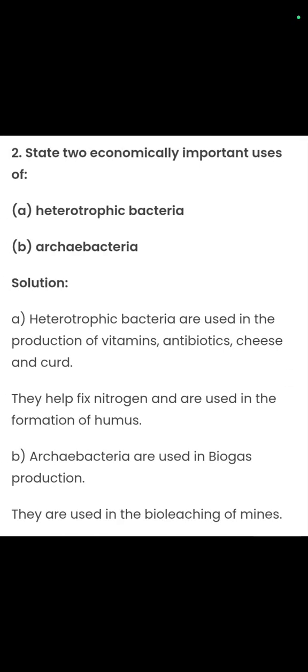Second question: state two economically important uses of heterotrophic bacteria and archaebacteria. Heterotrophic bacteria are used in production of various things like vitamins, antibiotics, cheese, curd. They help fix nitrogen and are used in formation of humus. Archaebacteria are used in biogas production. They are used in bioleaching of mines.